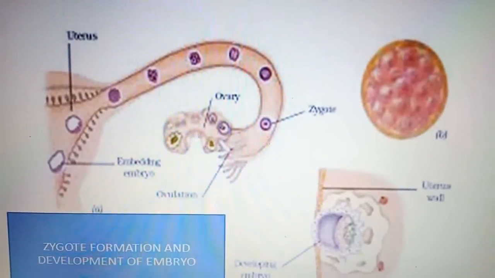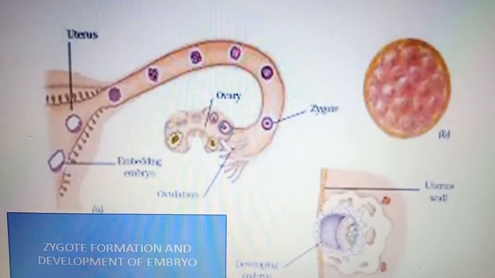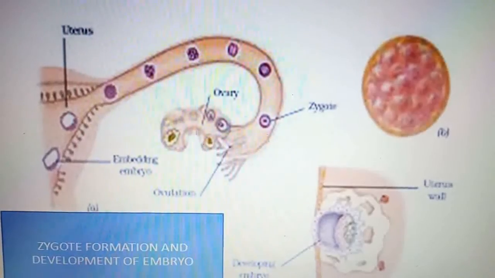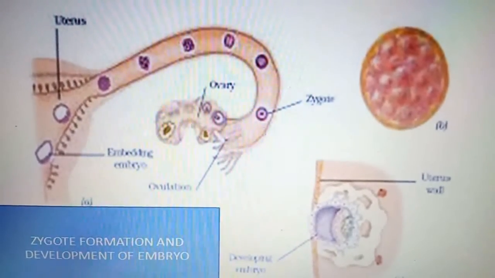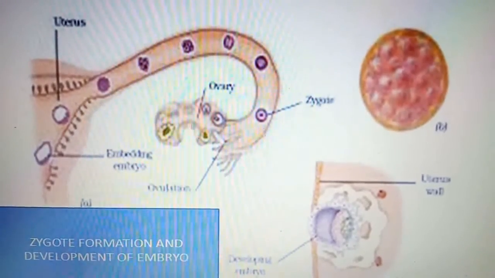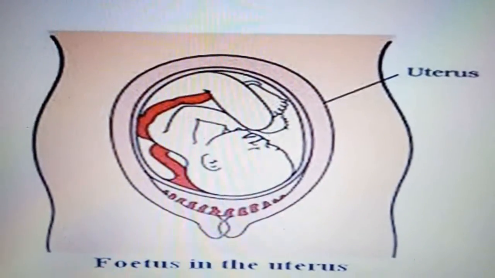Now where is this embryo developing? It develops within the uterus, and the embryo continues to develop in the uterus. It gradually develops body parts such as hands, legs, head, eyes, ears, etc. The stage of the embryo in which all the body parts can be identified is called fetus. So here we can see the fetus.